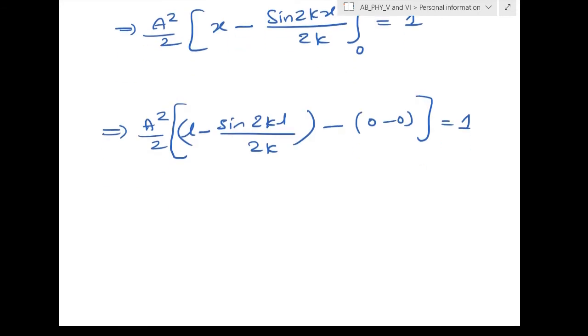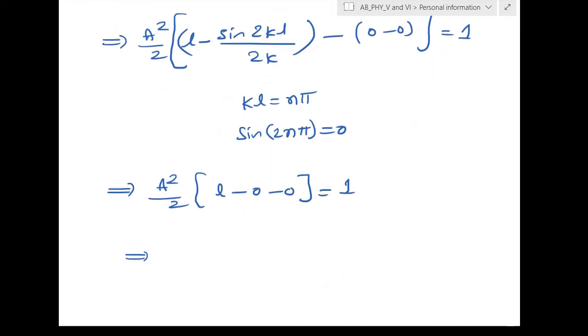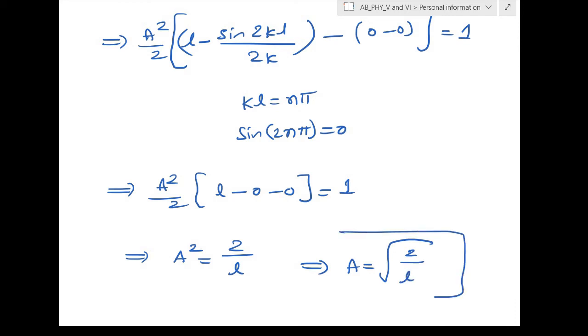And one more thing, we already know that kl is equal to n pi. So that means sine of 2n pi. Obviously sine of 2n pi is 0: sine 2 pi is 0, sine 3 pi is 0, sine 4 pi is 0, all zeros. So what did I get from that? a squared by 2 is equal to l minus 0 minus 0, that entire thing is 1. So from here a squared is equal to 2 by l, from here a is equal to square root of 2 by l. So I got that a also.